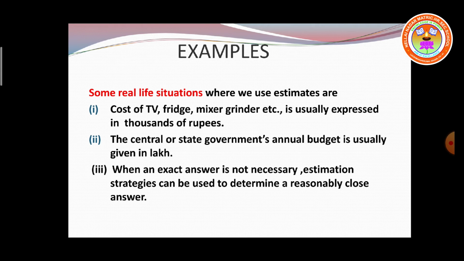It depends upon the brand or the features of the TV. It may be 24,990 also. So this is called estimation.